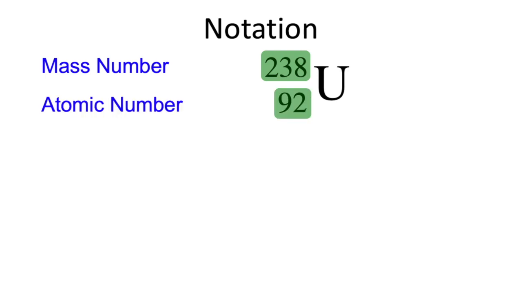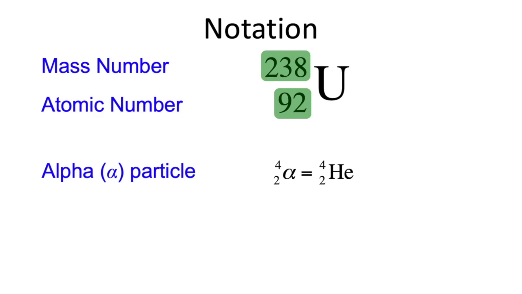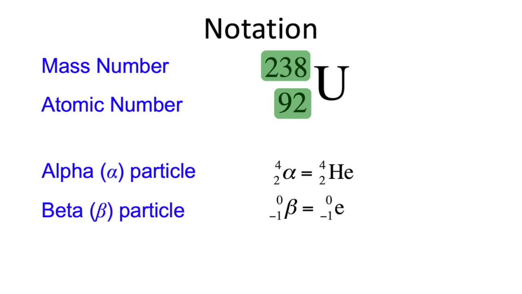So what notation do we use to talk about this? We have the symbol here for uranium-238. On the top, on the left side, we put the mass number. On the bottom, we put the atomic number. Of course, the element symbol U here is the same as saying 92. So as long as you have a periodic table, the 92 is a little bit redundant. We have alpha particles. These are like a helium nucleus, 2 protons and 2 neutrons.